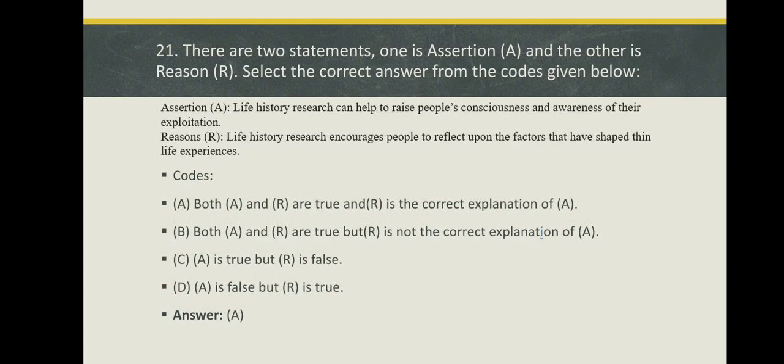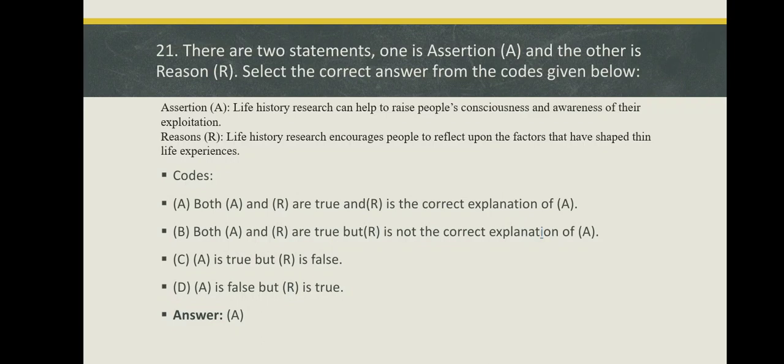There are two statements. One is assertion and the other is reason. Select the correct answer from the codes given below. Assertion: Life history research can help to raise people's consciousness and awareness of their exploitation. Reason: Life history research encourages people to reflect upon the factors that have shaped their life experiences.